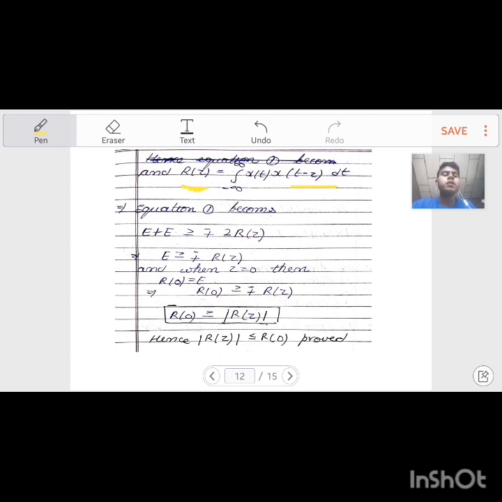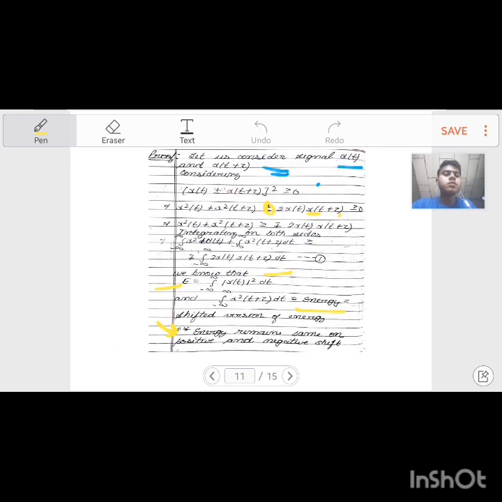Now mark these subparts as a and b. Now I am putting a and b in equation 1. Here this is energy, and here this is also energy.